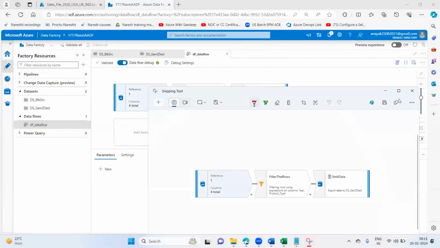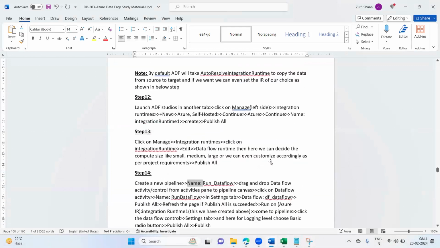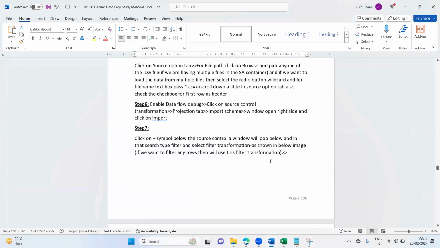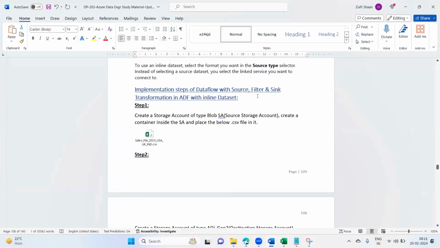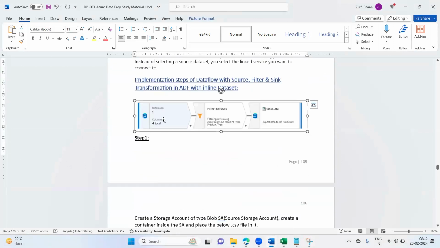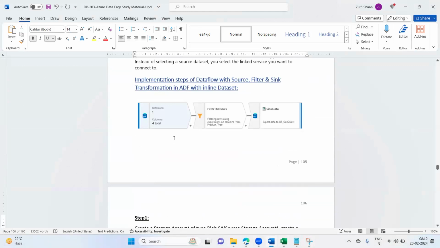Fine. I'll go here and I'll put this diagram here on the top. So it will be helpful for some of the students. So we are using source transformation, filter transformation, and finally sink transformation here.